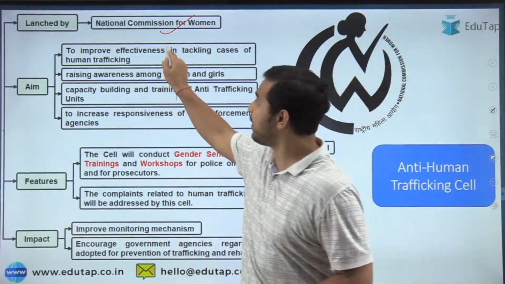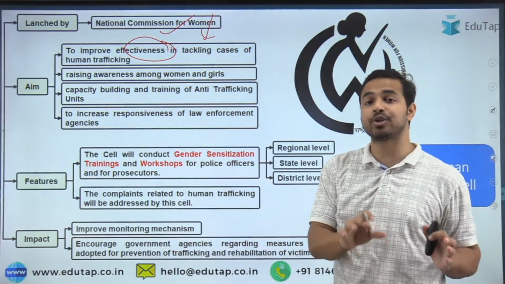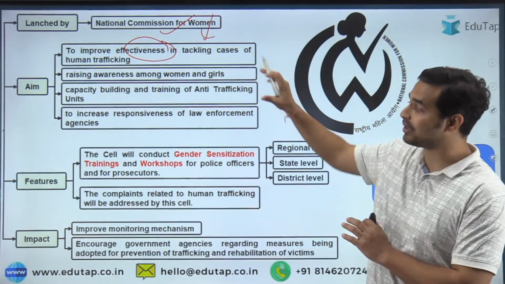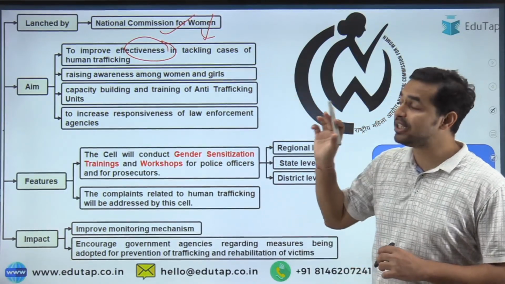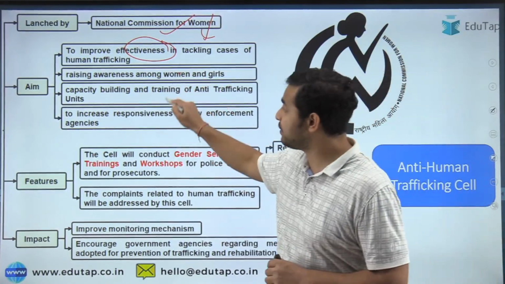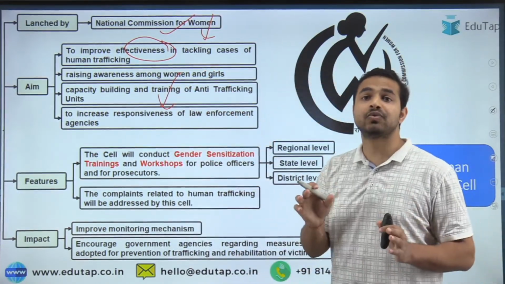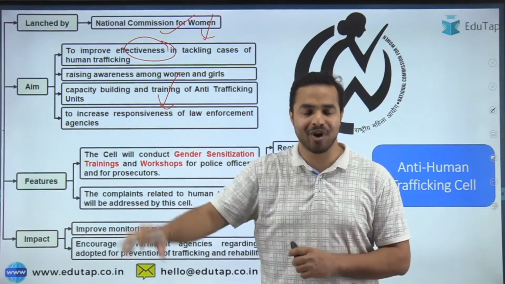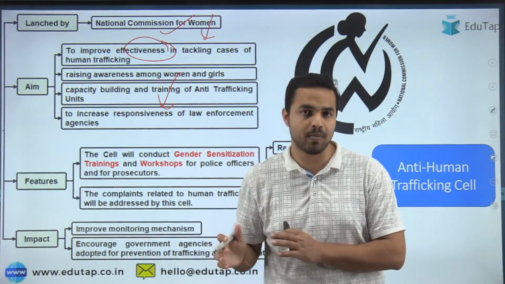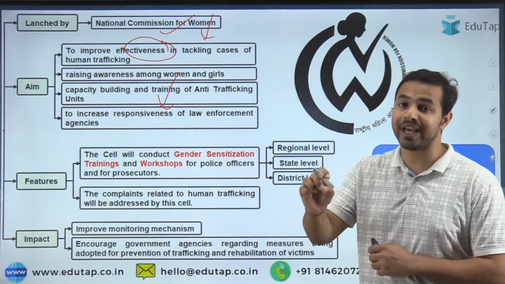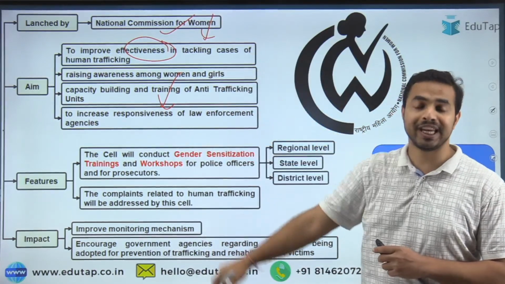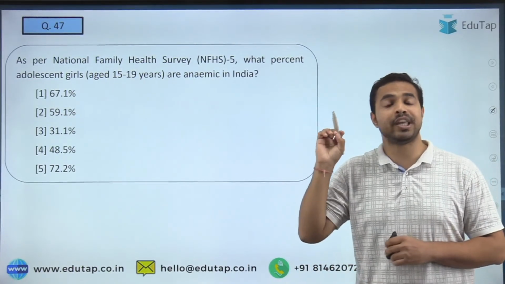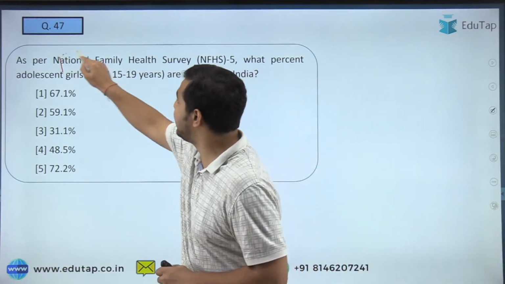उसका aim क्या था? To improve effectiveness in tackling the cases of human trafficking. So human trafficking से related जितने भी यहाँ पर issues हैं उनको हम tackle कर सकते हैं इस particular cell की help से. Apart from that, what else was important, that it is going to increase the responsiveness of the law enforcement agencies. This is what you should cover from the exam point of view. You should remember about this particular initiative from the exam point of view. So National Commission for Women is the name of the organization which has launched this particular initiative. I hope this is clear. Let's move on to the next question. So the next question is once again on a very important topic, that is the National Family Health Survey.